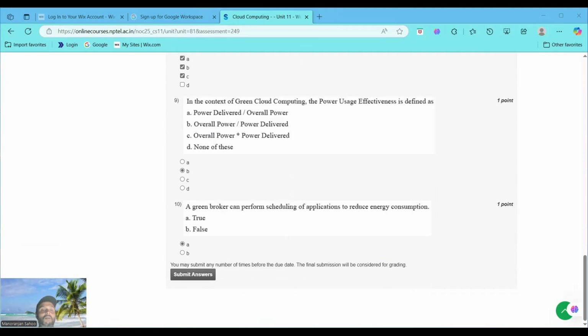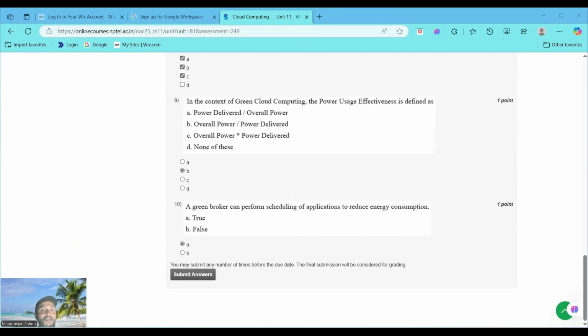True statement, because a green broker in green cloud computing optimizes resource allocation and schedules applications to minimize energy use, aligning with sustainability goals. So A is correct because scheduling is a key function. But B is incorrect because it contradicts the broker's role. That's why we choose option A as the right option.